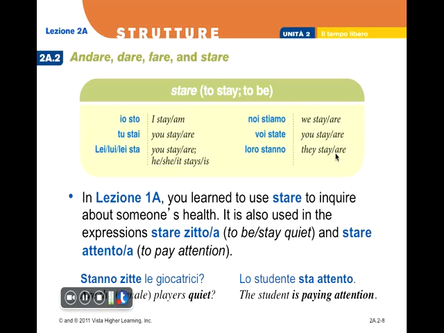And then we have the verb stare that you already saw when we were talking about inquiring how somebody is. It's also used in expressions like stare zitto, to be quiet, o stare attento, stare attenta. Io sto, tu stai, lui, lei sta, noi stiamo, voi state, loro stanno. Okay, so you can see again that some of the forms are actually, we can say, regular because stiamo can be predicted, state, but other forms are not.